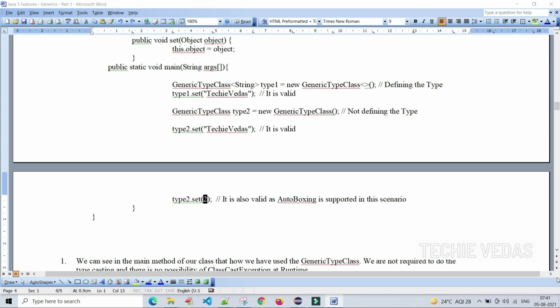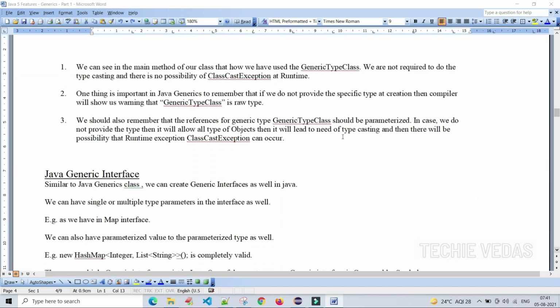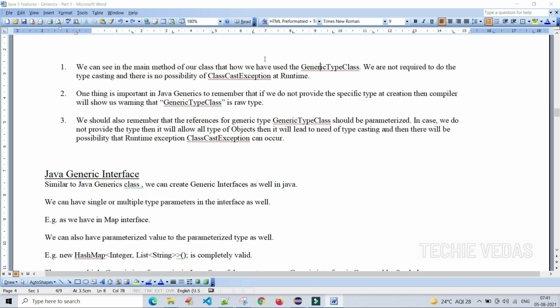This is a concept of generics. We can see in the main method of our class how we have used the generic type class. We are not required to do the typecasting, and there is no possibility of ClassCastException at runtime. This is the concept of a generic type class, the T type parameter. By passing the T type parameter while creating the object, we are mentioning that it is a kind of string object. It will store only string data.